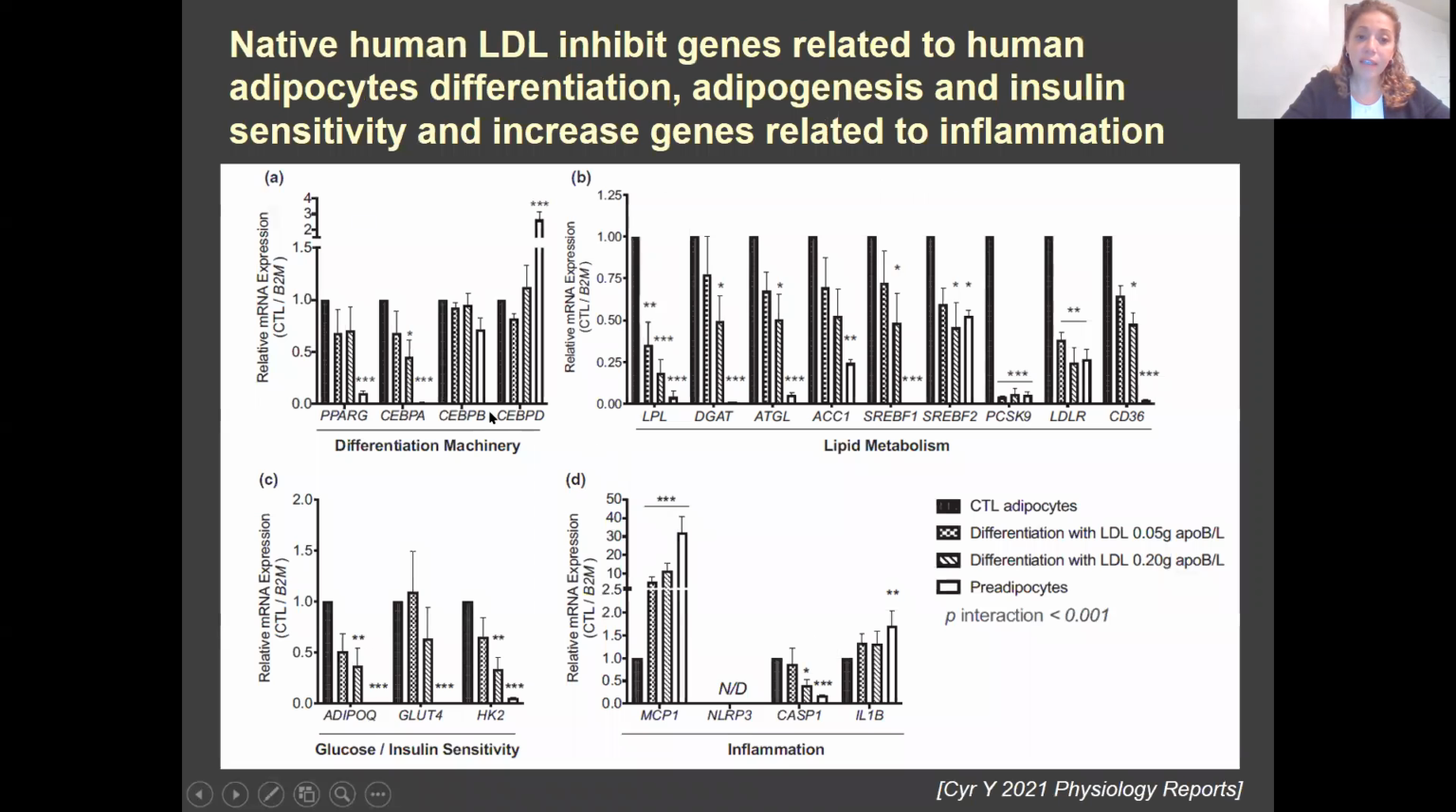We further looked at the gene expression machinery of the adipocyte during their differentiation. And as would be expected, LDL reduces the expression of genes related to differentiation, lipid accumulation and adipogenesis, as well as glucose and insulin sensitivity, but increases the expression of genes related to inflammation. Particularly shown here is MCP1, monocyte chemoattractant protein, which increases the migration of monocytes into adipose tissue, inducing adipose tissue inflammation and promotion of adipose tissue dysfunction.